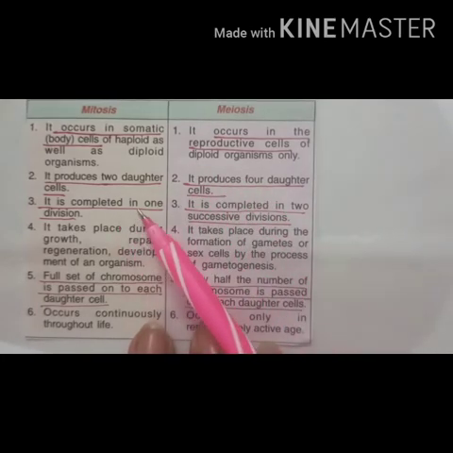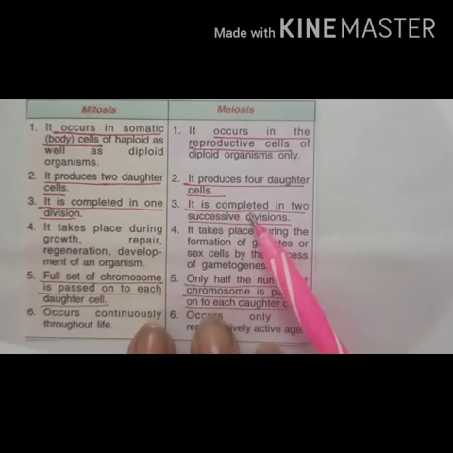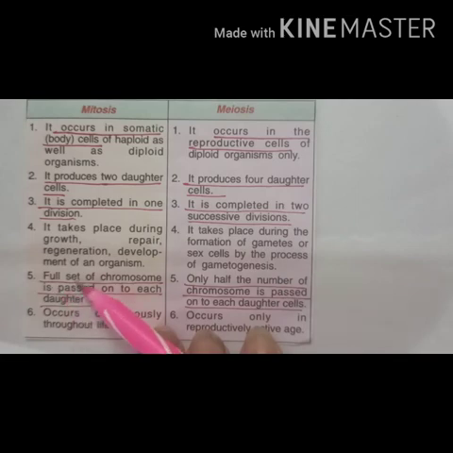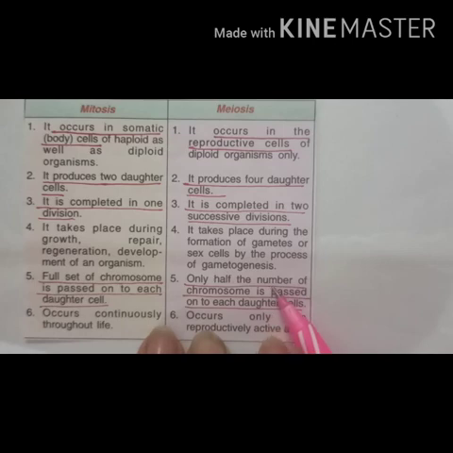Mitosis is completed in 1 division, meiosis is completed in 2 successive divisions. A full set of chromosomes is passed on to each daughter cell in mitosis, because the daughter cell has the same number of chromosomes as present in the parent cell, while in meiosis only half the number of chromosomes is passed on to each daughter cell. That means the daughter cell has half the number of chromosomes present in the parent cell.